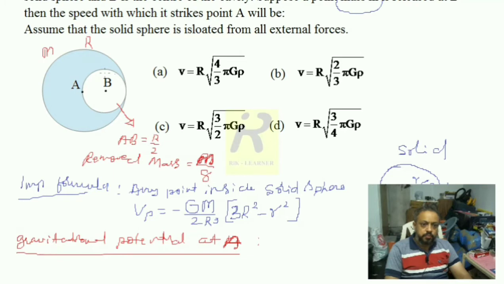One is the complete sphere, another one is the cavity mass. Later this cavity mass we are removing to make the cavity in the solid sphere.